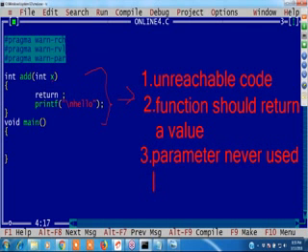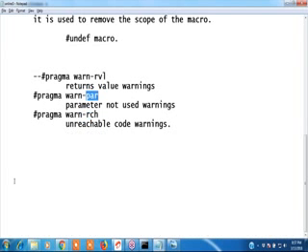Finished up? Yeah, next one, hash error. Next one, guys.